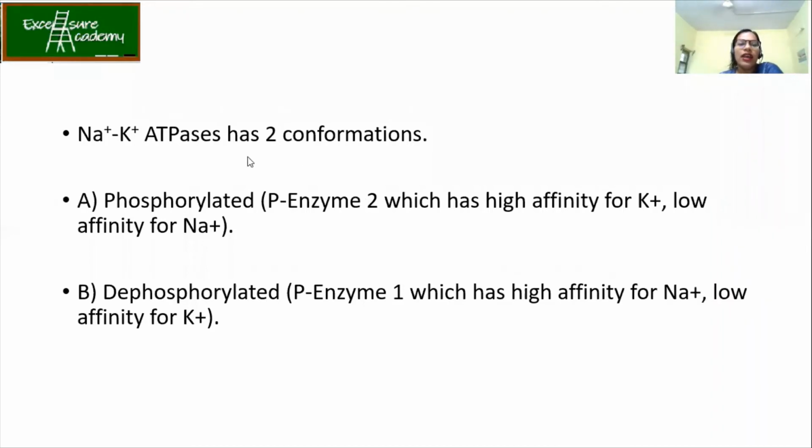Okay. So as I mentioned, it has got the 2 conformations. The enzyme 2 has got a high affinity for K plus, and the enzyme 1 has got a high affinity for Na plus. So who can tell me which ions are coming first, or which is going where?